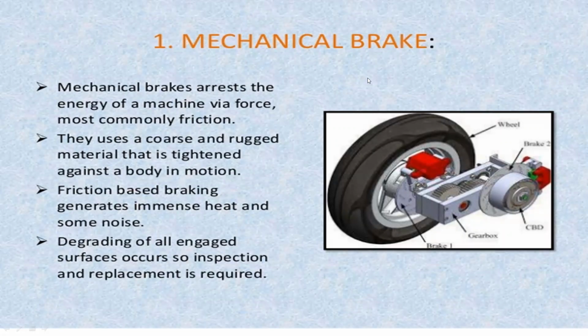You can see what a mechanical braking system is. Friction based braking generates immense heat and some noise. These types of mechanical braking systems are used in automobile vehicles. Some noise is generated when we apply the brakes on the vehicle. Degrading of all engaged surfaces occurs, so inspection and replacement is required. If the engaged surfaces degrade, it means some wear has occurred.